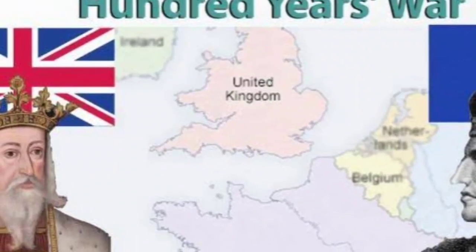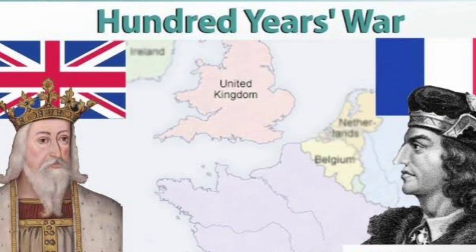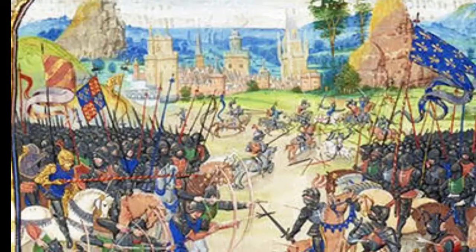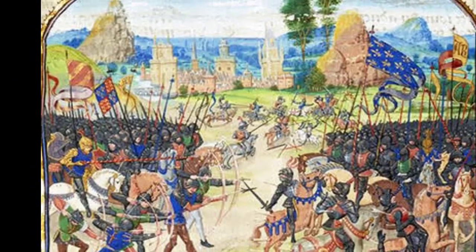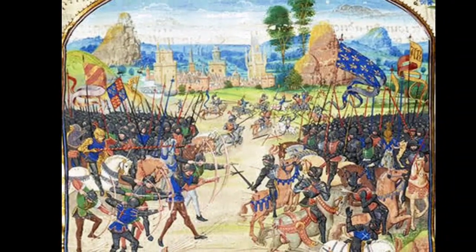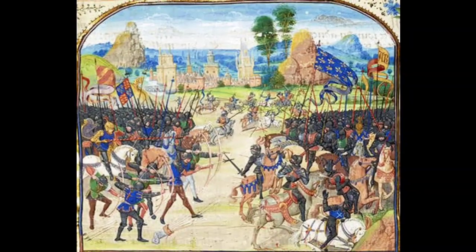The Hundred Years' War, a series of conflicts spanning from 1337 to 1453, was a protracted and complex struggle for territorial dominance and supremacy between England and France. This extended conflict, marked by notable battles, shifting alliances, and significant socio-political changes, left an indelible mark on the histories of both nations and reshaped the landscape of medieval Europe.